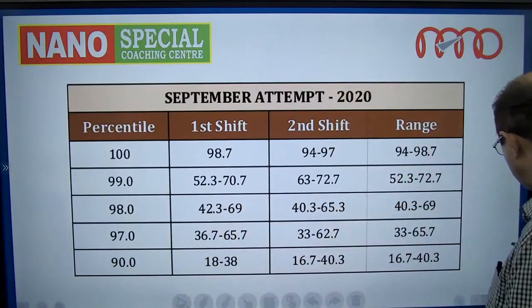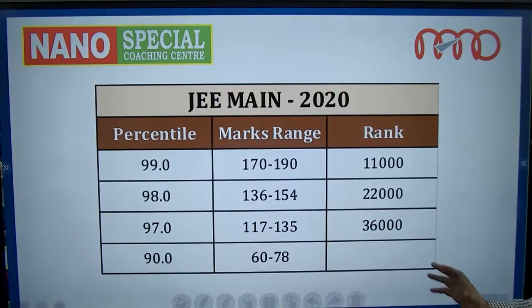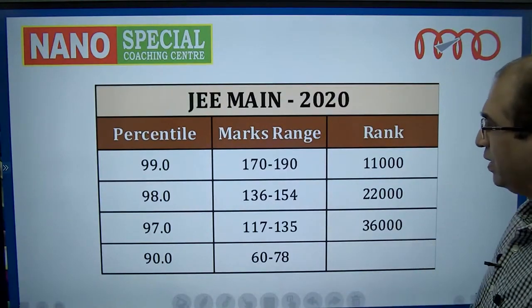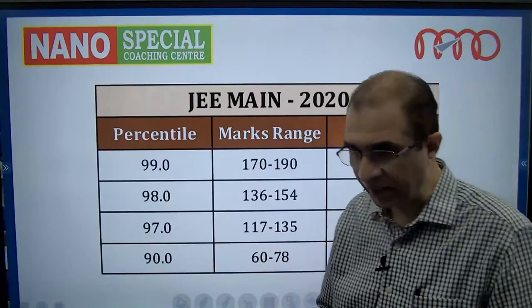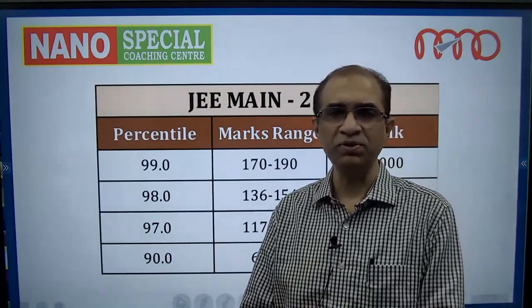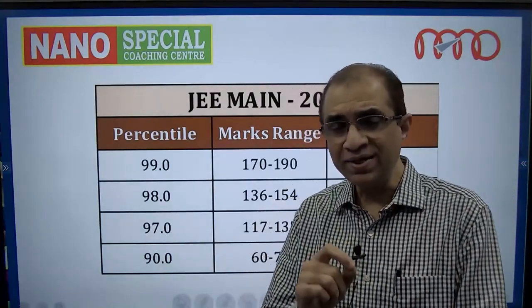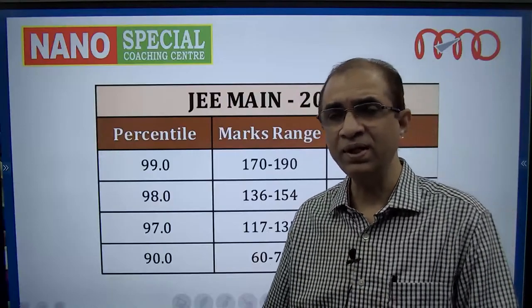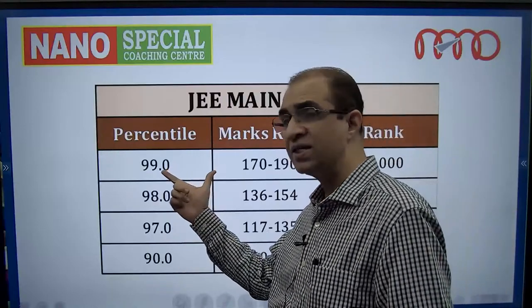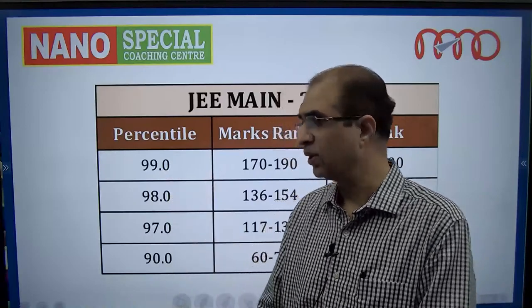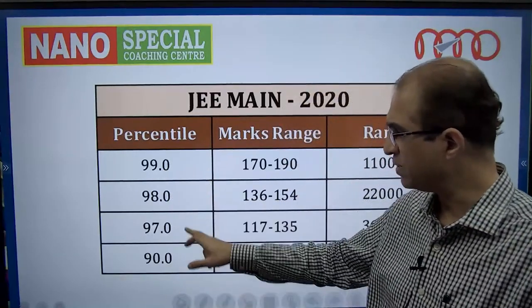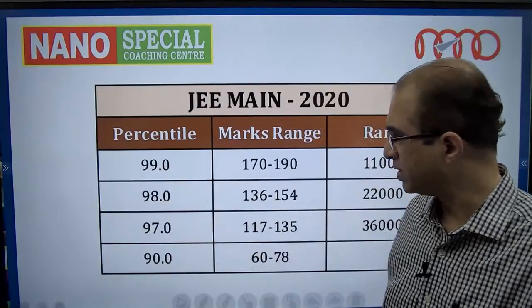So based on the January data, let us see how things stand. 99.0 percentile. Let me indicate, for the sake of precision, actually NTA gives percentile up to 7 decimal places, for greater precision. But I am using, for the sake of simplicity, 99.0 percentile.